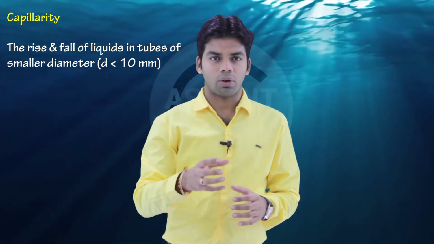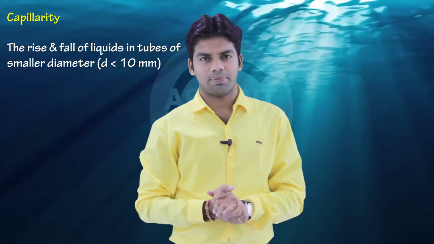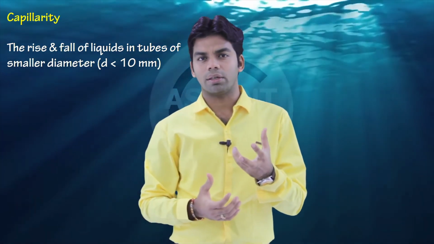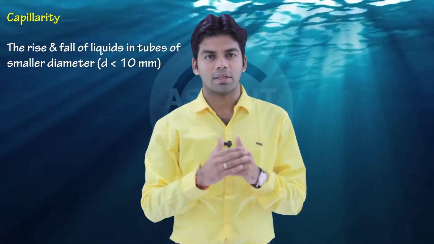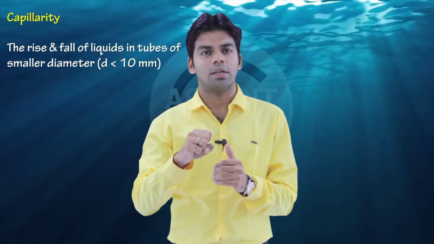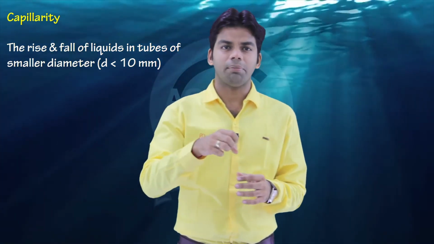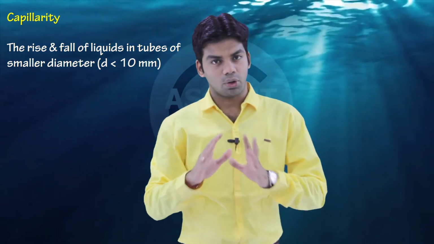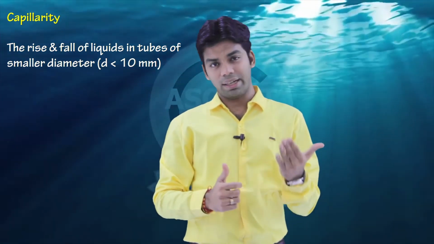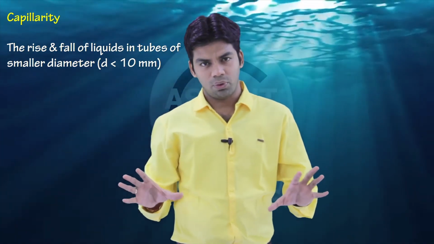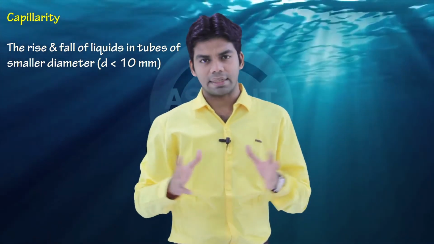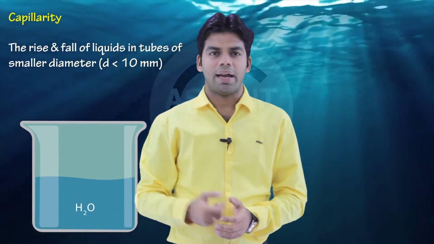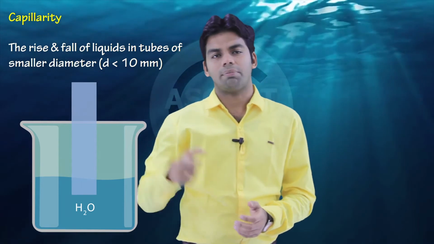Suppose I am dropping water on a surface, it will wet that surface, because the adhesive force of the water, that means the force between water and the surface, is more than the cohesive force inside the water. On the other hand, if I drop mercury on the surface, it will not wet the surface, because the cohesive force of the mercury is more than the adhesive force. For these two fluids, wetting and non-wetting, we will consider capillarity. Suppose there is water in a beaker, and I am dropping a pipe into it.